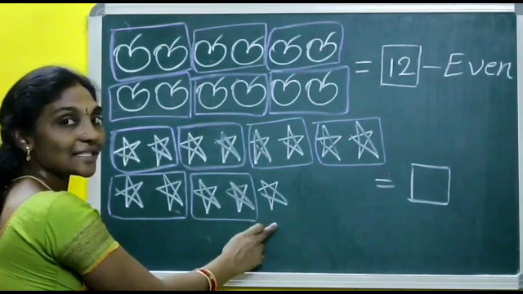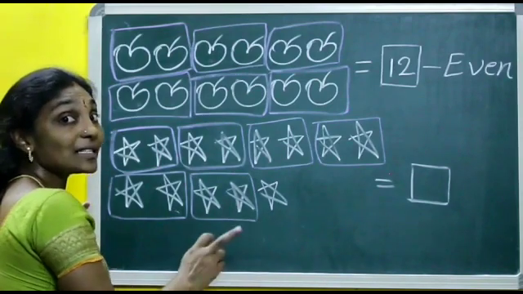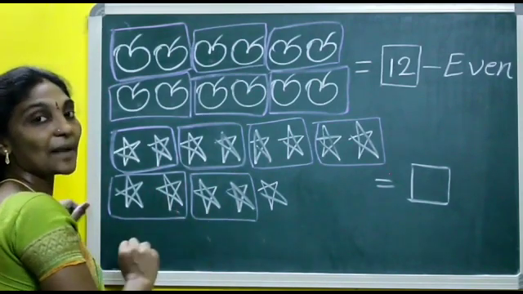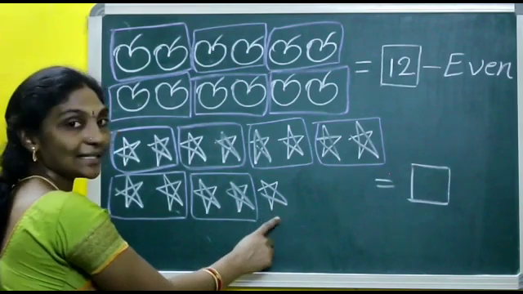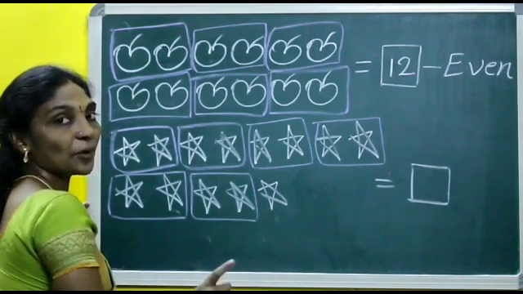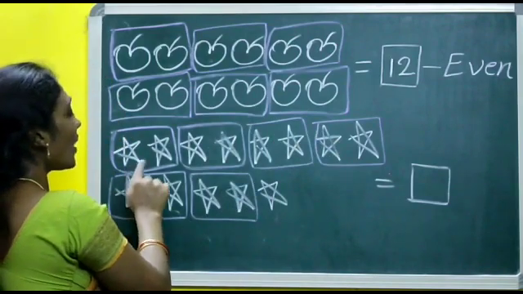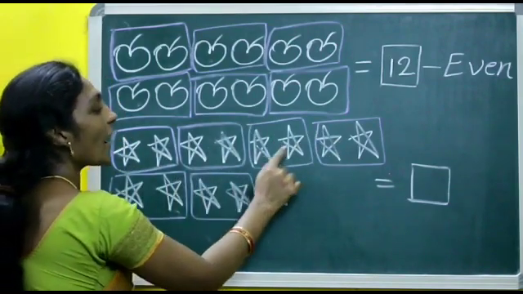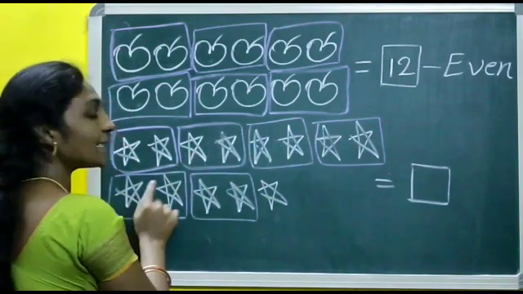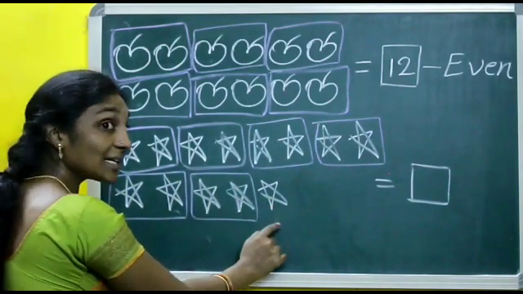So, can we make a pair? No. Only 2 things can make a pair. Here only 1 star is there. We cannot put it in a pair. Count, which is the number here? 1, 2, 3, 4, 5, 6, 7, 8, 9, 10, 11, 12, 13.